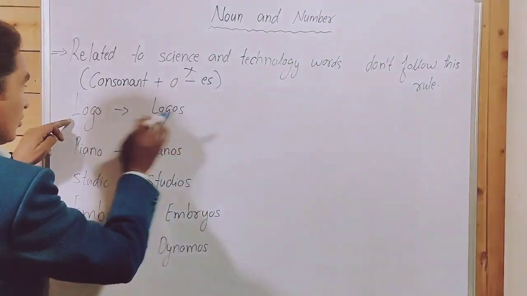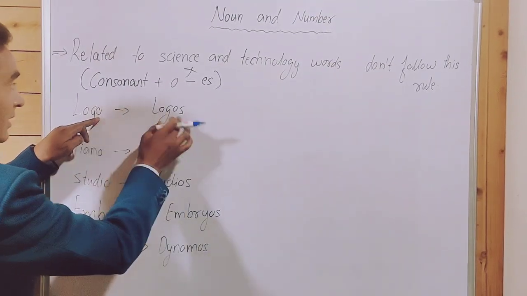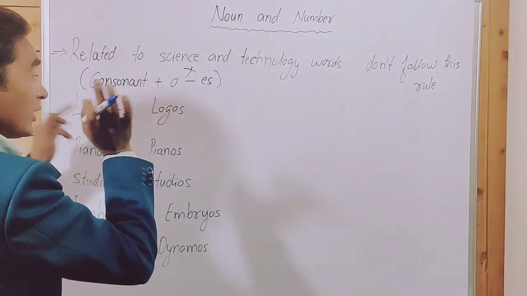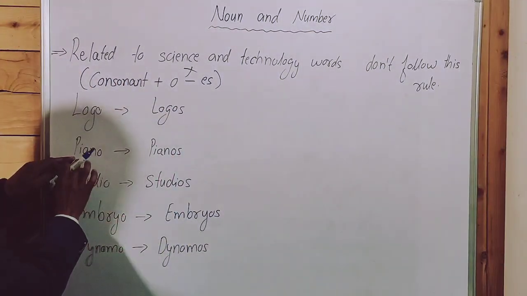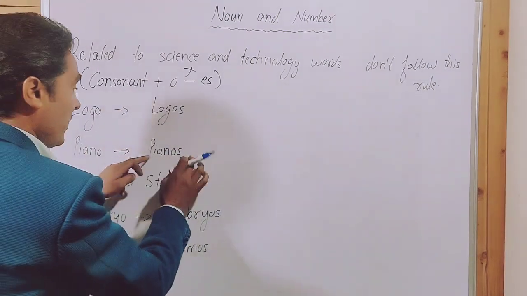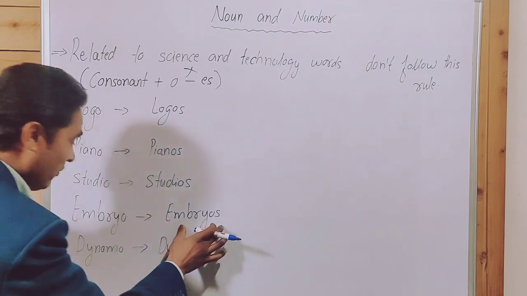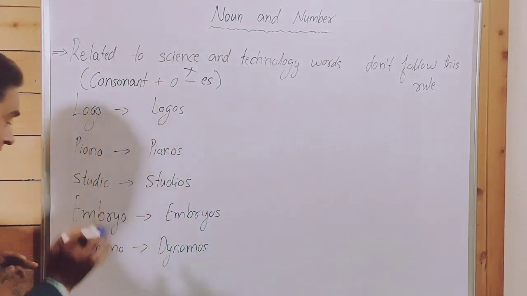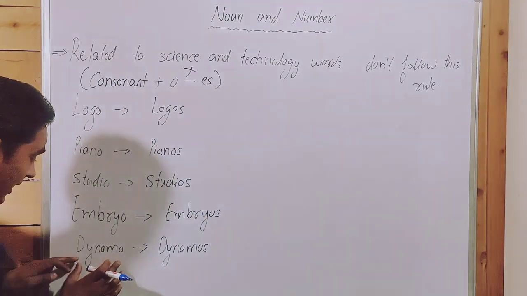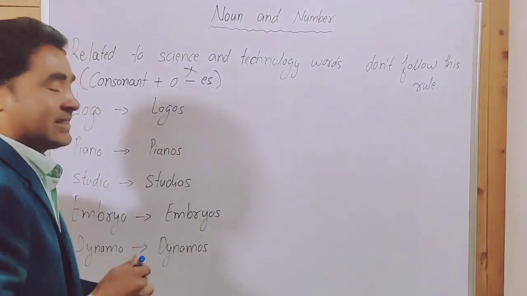Logo, logos. G over here, consonant, after that o. Logos, only s, not es. Piano, n, a consonant, after that o. Pianos, only s. Studio, studios. Embryo, embryos. Y, o, only s. Dynamo and dynamos, only s.